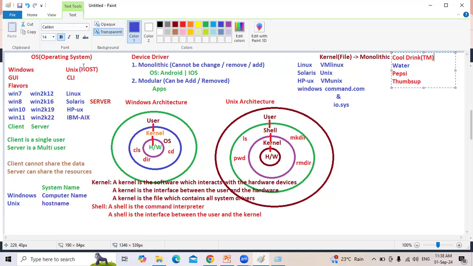Unix is the trademark. So don't think that Unix is different and Linux is different. There's no OS called Unix. It's like cold drink. Under cold drink, there are so many flavors, like under Unix, there are so many flavors.